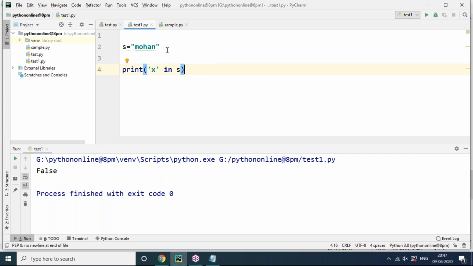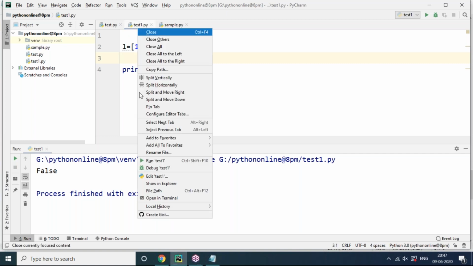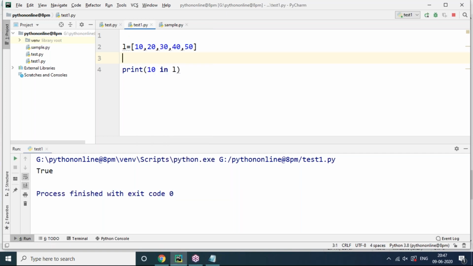It's the same like this. A sequence means any one of these, not only string, not only list, not only tuple, any one of them you can use. For example, L equals to 10, 20, 30, 40, the same. So I want to apply 10 in L. Is 10 available in L? Yes, it is available in the list actually. 10 is there in the list, so it is going to return True.